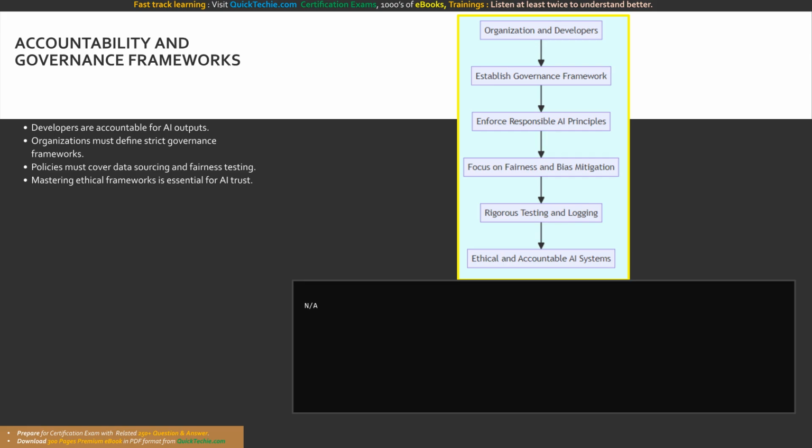Our final flowchart visualizes the overarching concept of accountability. It starts with the organization and developers, who are responsible for establishing a governance framework. This framework enforces the application of responsible AI principles, specifically focusing on fairness and bias mitigation. This structured approach ultimately leads to the successful deployment of ethical and accountable AI systems in the real world.